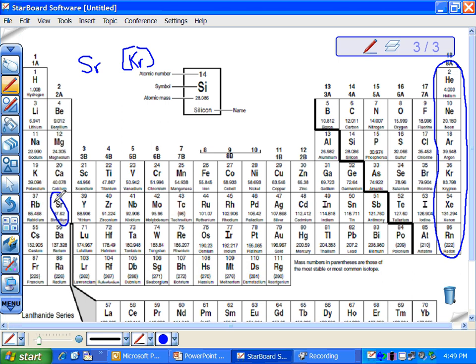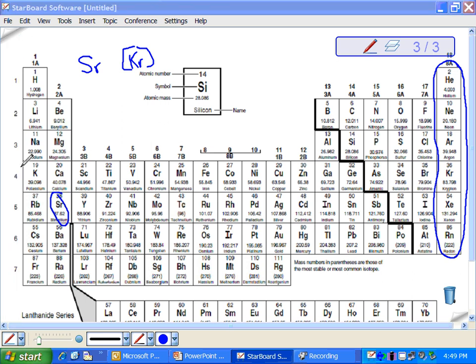We're going to go through 37 and 38. And there's the 5s2. And that is the shortcut electron configuration for strontium. You can make sure you did it right by taking krypton's atomic number, which is 36, and adding what we added to it, which was 2, and that will get us 38.